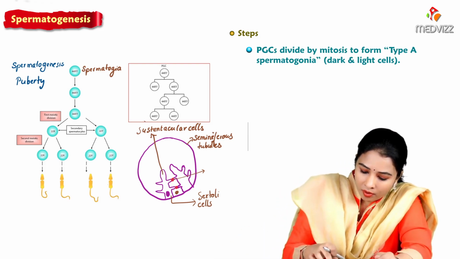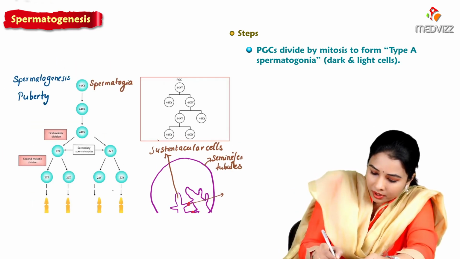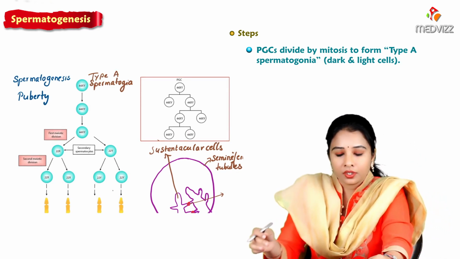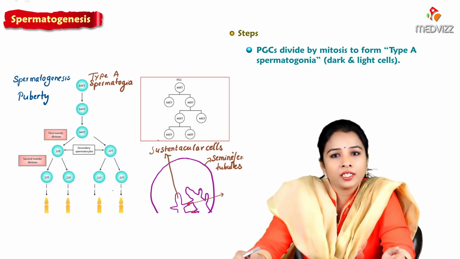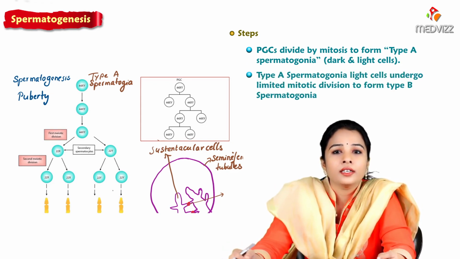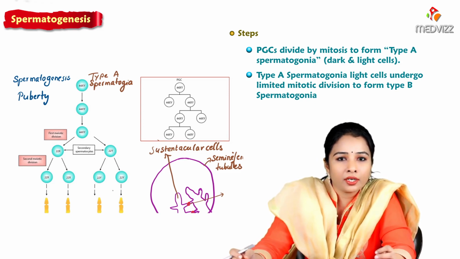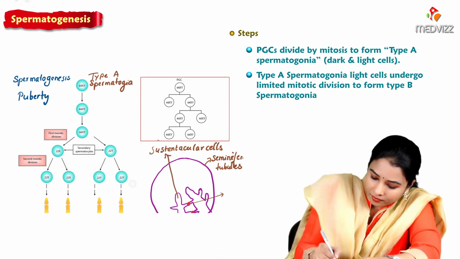So we are starting spermatogenesis now. These are the steps of spermatogenesis. We get type A spermatogonia. Type A spermatogonia are of two varieties, dark and light, and the light one undergoes limited mitotic divisions to form type B spermatogonia.